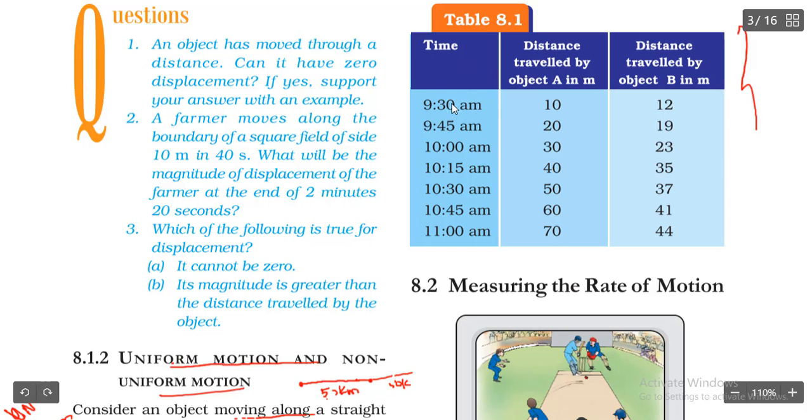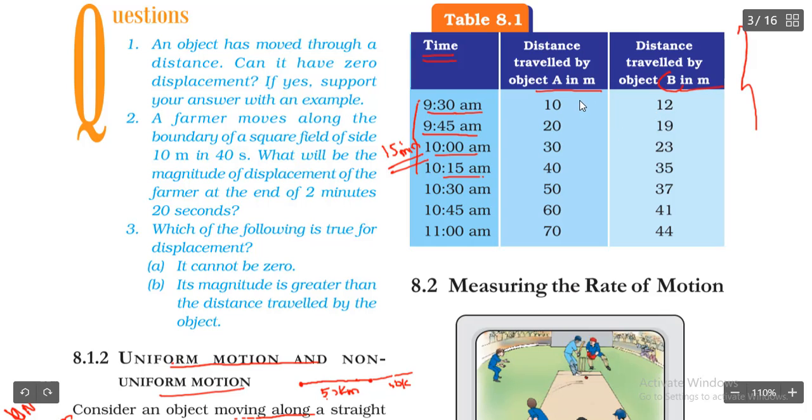First of all, they gave the time here. Let us see the time. What is the difference here? 9:30 a.m. and 9:45 a.m. Next 10 a.m., 10:15 a.m. That means what is the time difference here? 15 minutes. And then the distance traveled by object A in meters and the distance traveled by object B in meters.